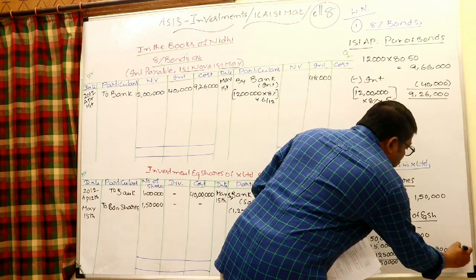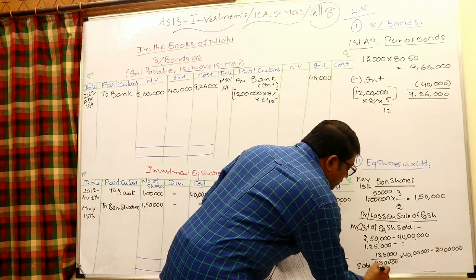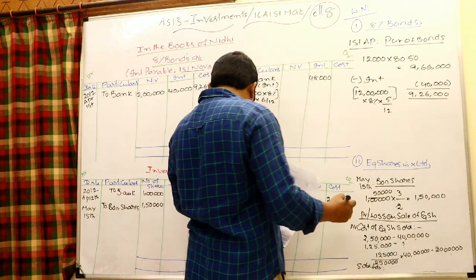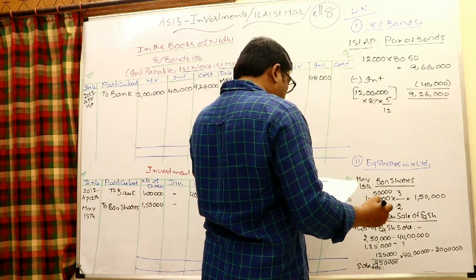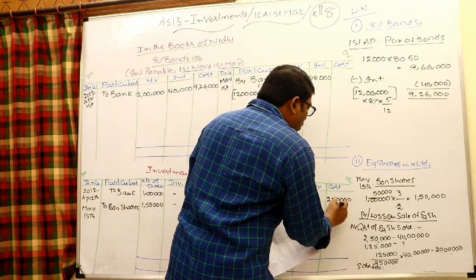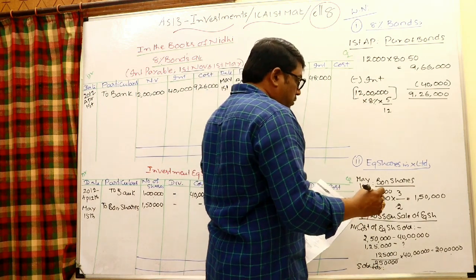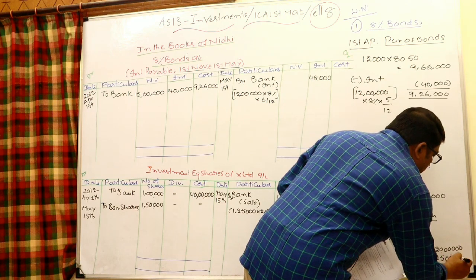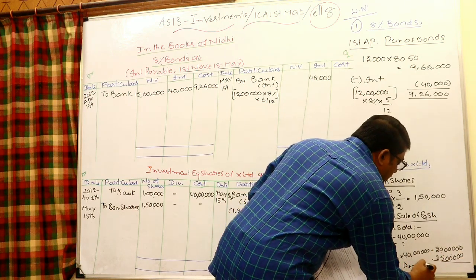Cost of investment sold for 25 lakhs. 25 lakhs sold for 25 lakhs, and therefore profit 5 lakhs.